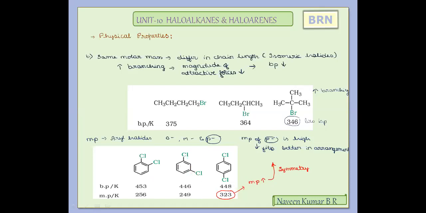meta positions. If you observe the boiling points, the boiling points of these compounds will not vary much. They have almost closer boiling points, but the difference in the melting point is very important to notice here. So try to understand, para will always have a high melting point because of its proper symmetry, which fits better in the regular arrangement of the crystal points or the lattice points. What are these crystal or lattice points? We learn in solid state in detail, so we can focus on those points there.